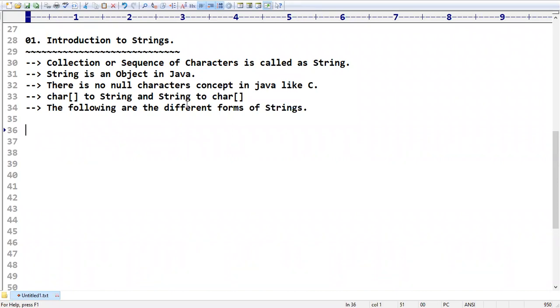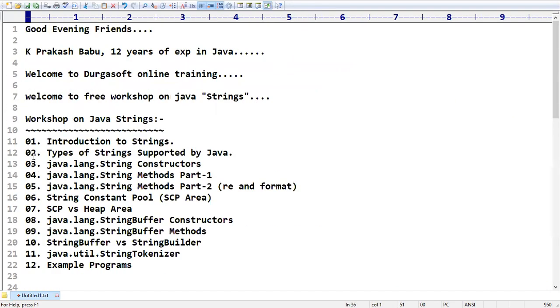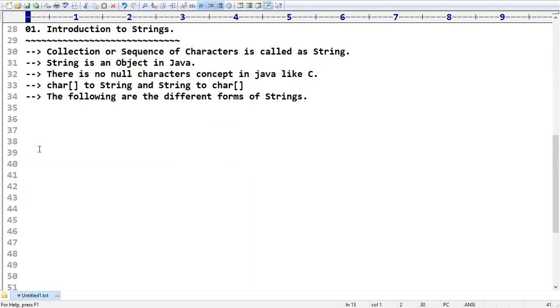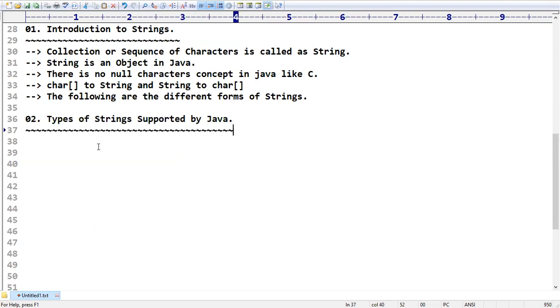As part of the second topic, I am going to explain them. What are those types? Very simple. The first one is string. The second one is string buffer. The third one is string builder. The fourth one is string tokenizer. These are the four forms of strings which are available in Java.